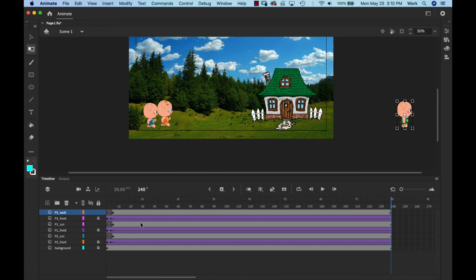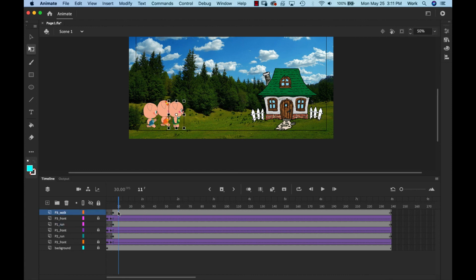I'm going to do the same for the P2 run. Again, we need to insert a new keyframe in the new part of the timeline, which is where I ended. So I'm going to insert and move it to its new location at that part of the timeline. I'm going to do the same for the next one. I'm going to insert and move. So I should have at the end of my timeline one, two, three keyframes, and I'm going to move them back to the beginning, to where we started with our new poses on frame 6.